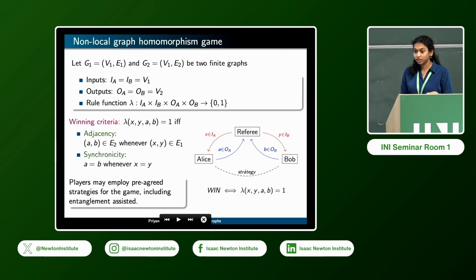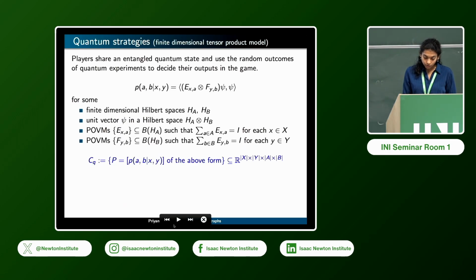The players may employ different strategies to win this game. They are not allowed to communicate directly with one another during the game, which means that they do not know each other's questions and answers. However, they might agree upon a strategy before the game begins, and in particular this could involve using quantum measurements on an entangled system. Quantum strategies for this game are mathematically given by this framework. The players share an entangled quantum state, they make measurements on their systems, and they use the outcomes of these measurements to decide their responses for the game.